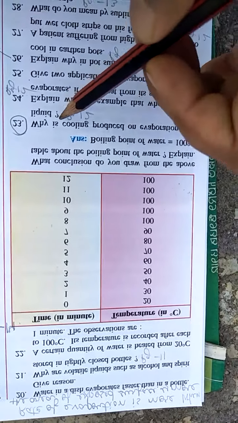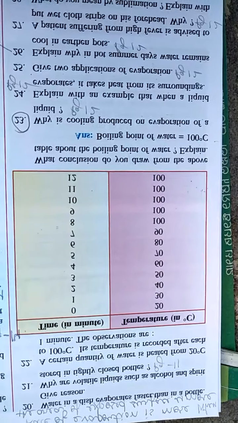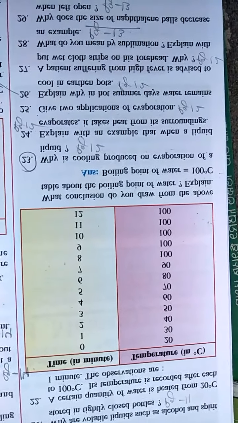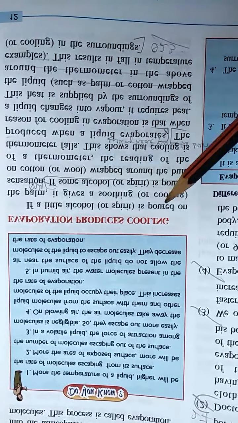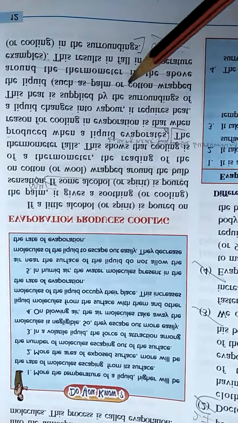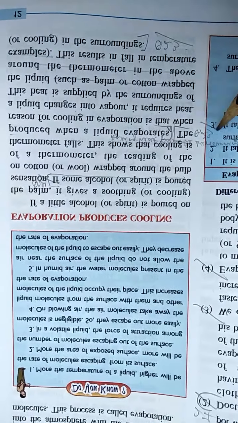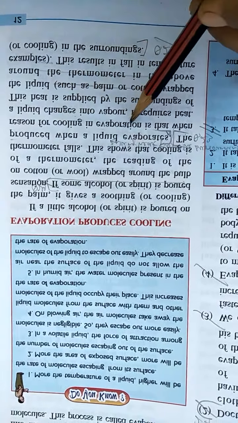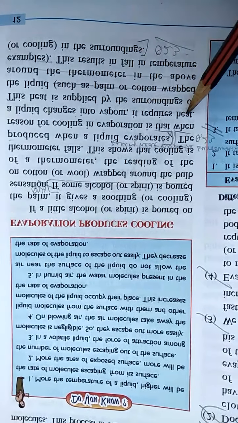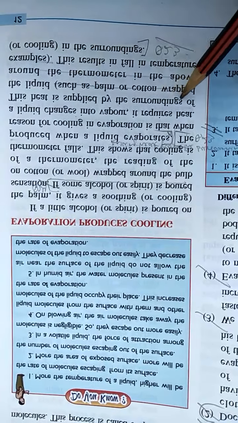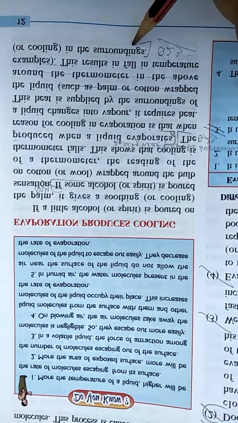Next question, why is cooling produced on evaporation of a liquid? It is given on page number 12 of your book. So here it is, the answer of question number 23. The reason for cooling on evaporation is that when a liquid changes into vapor, it requires heat, and this heat is supplied by the surroundings of the liquid. So this results in a fall in temperature.